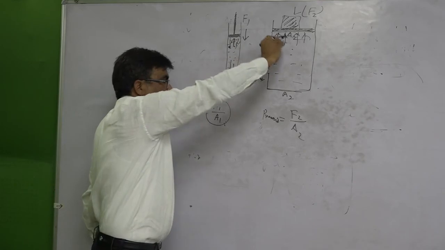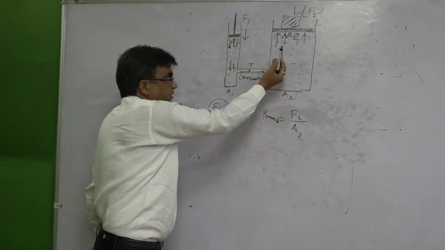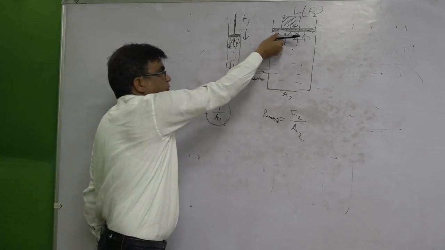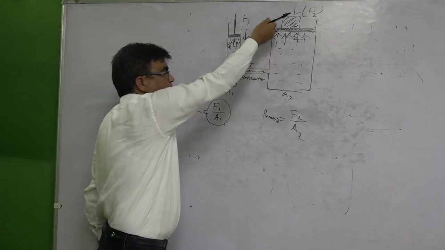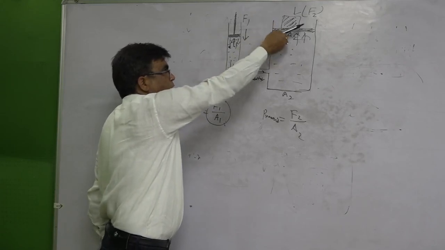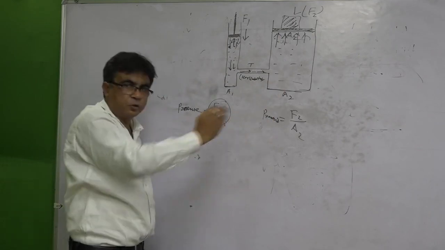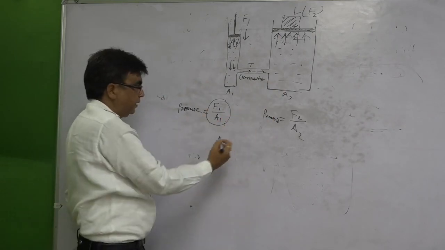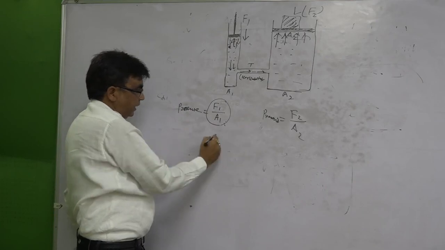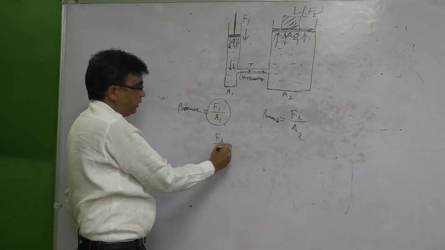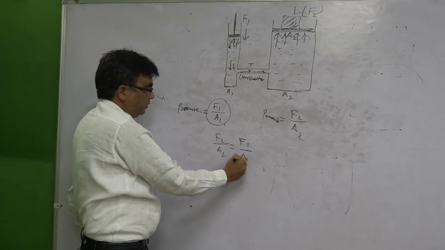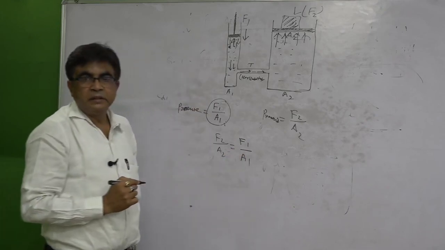That goes there, and that pressure makes this platform or piston move up with the load F2. So, these two are the same. So, we can say F2 upon A2 equals F1 upon A1. Is it clear?